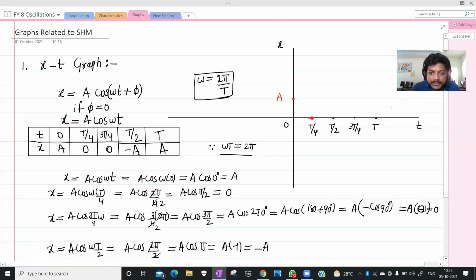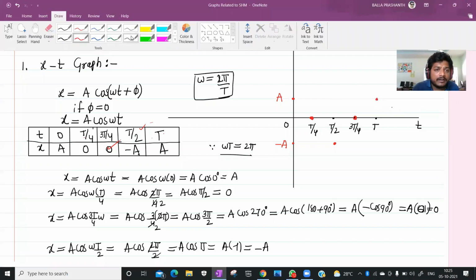At t by 2, x should be minus a. At 3t by 4, x should be 0. At t, x should be plus A.